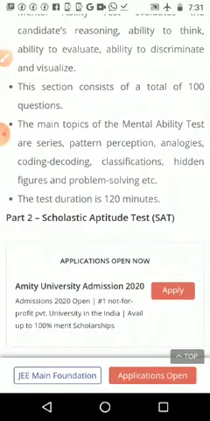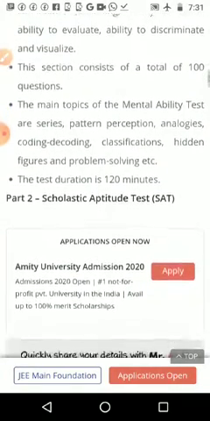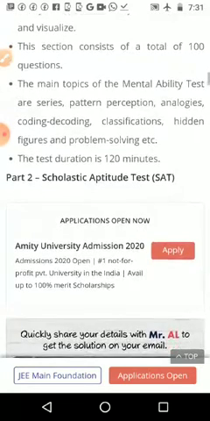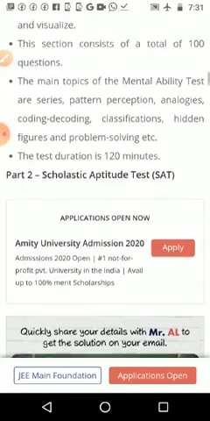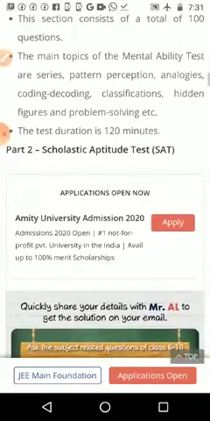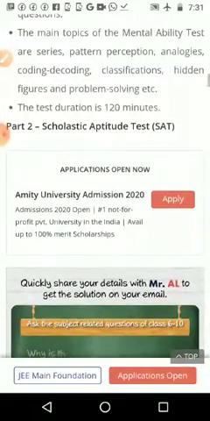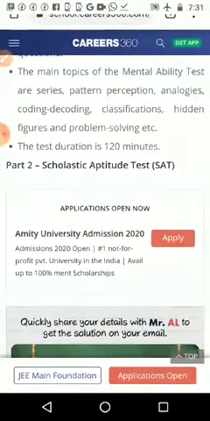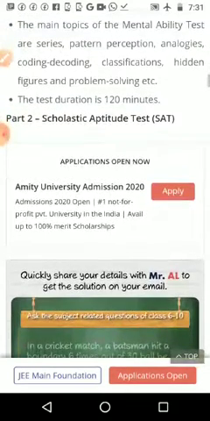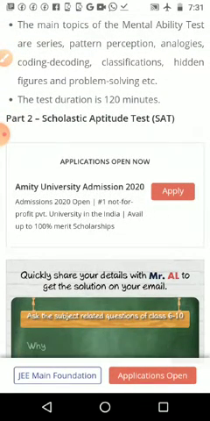This section consists of a total of 100 questions, and you will get 120 minutes. The main topics of the mental ability test are series, pattern perception, analogies, coding and decoding, classification, hidden figures, problem solving, etc. These are the main questions used to be asked. For 100 questions you will get 120 minutes.